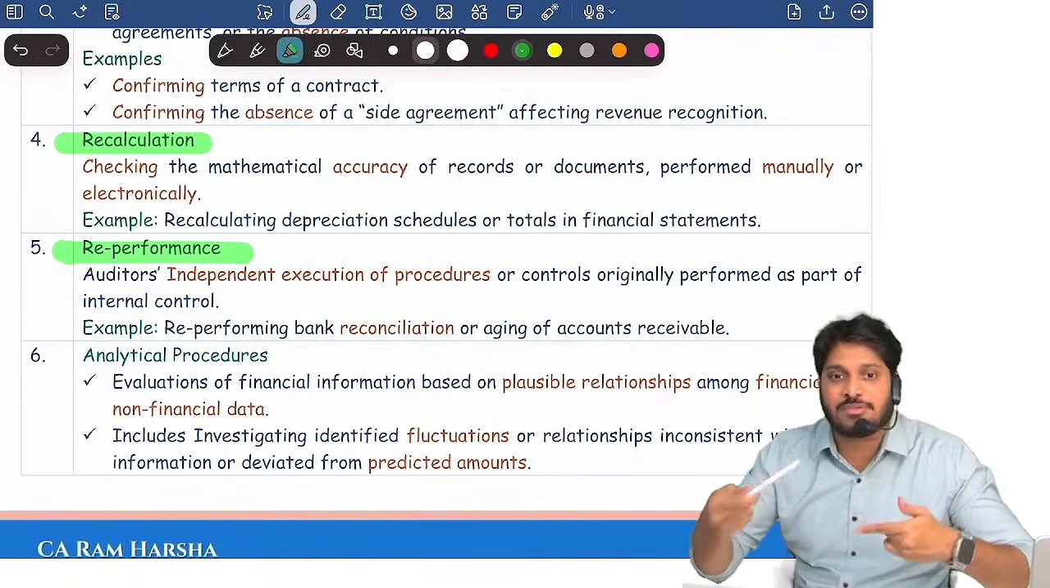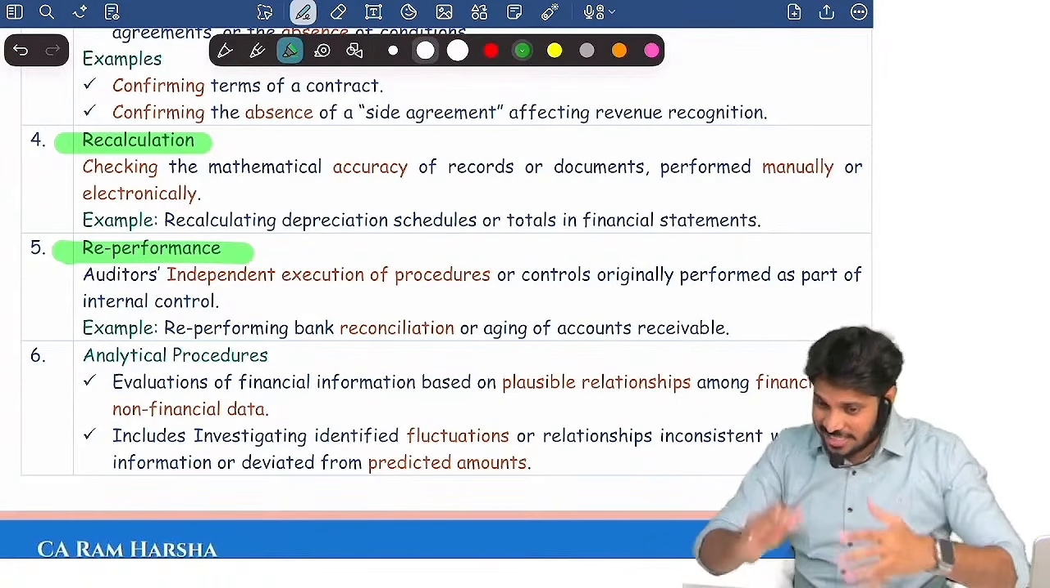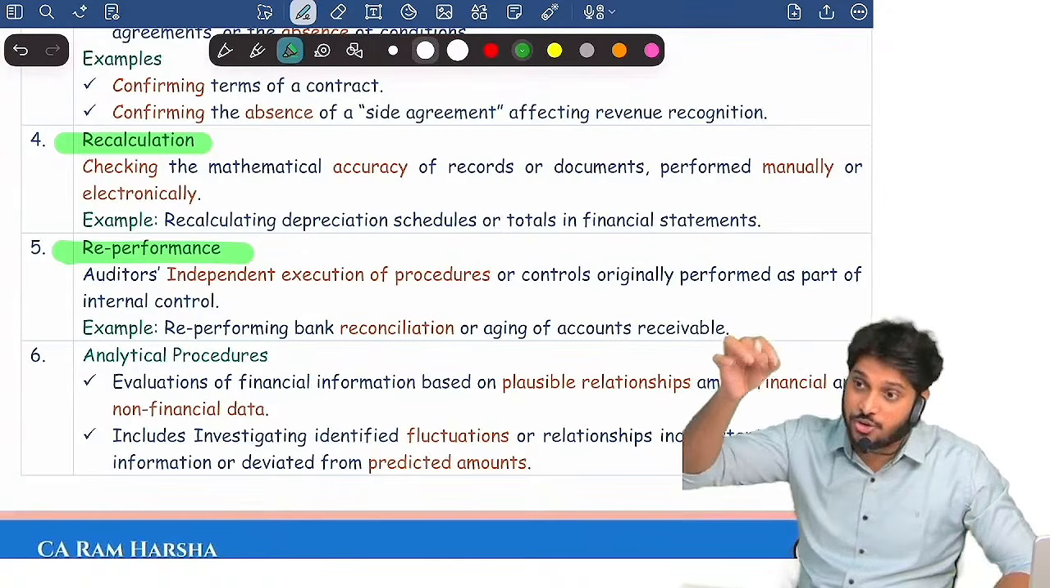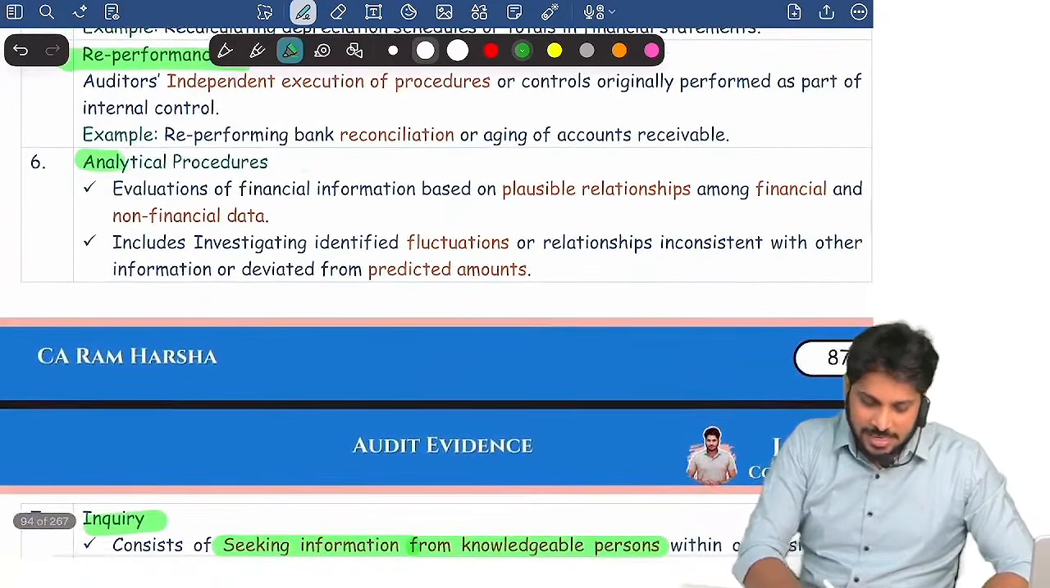That's called reperformance. A control which was already performed by management, once again I am performing the control to know whether the control is effective or not. That is reperformance. Then analytical procedure.